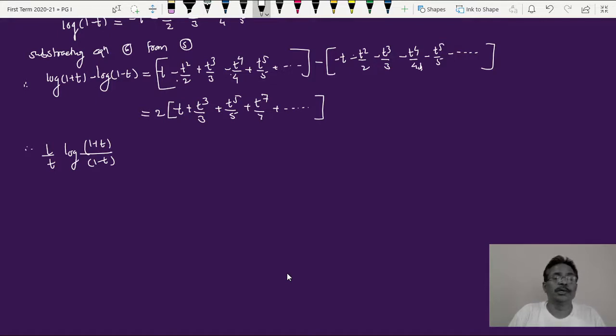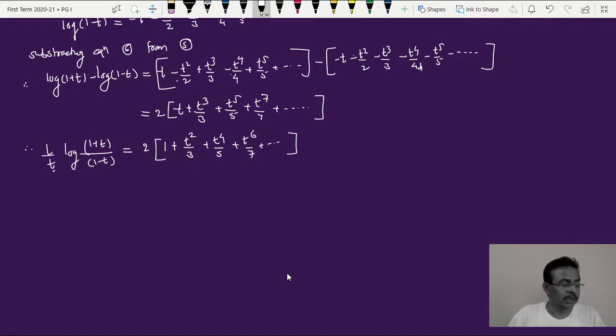So it's 1 upon t into this. I'll get 2 will be there, and since t is in the denominator, one of the t can be cancelled everywhere. So one gets in the bracket 1 plus t square upon 3 plus t raised to 4 upon 5 plus t raised to 6 upon 7 and so on.